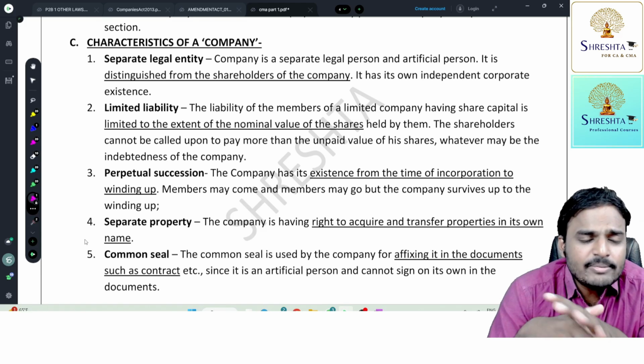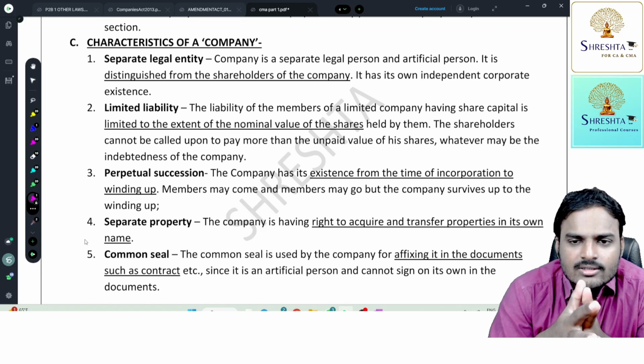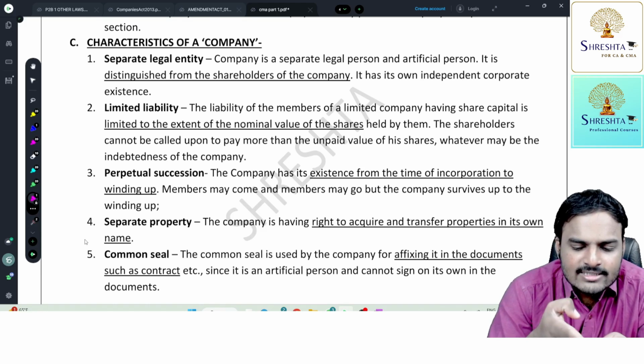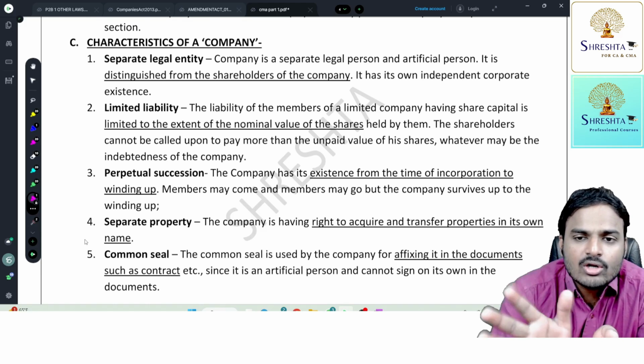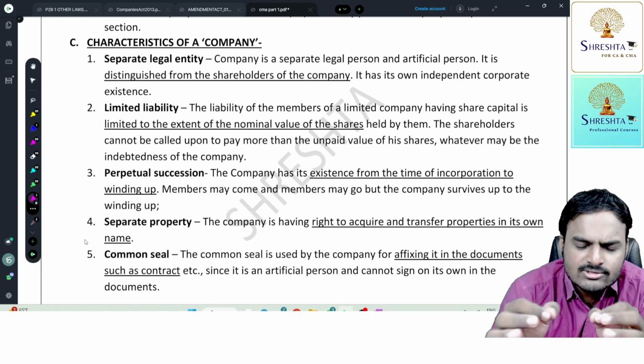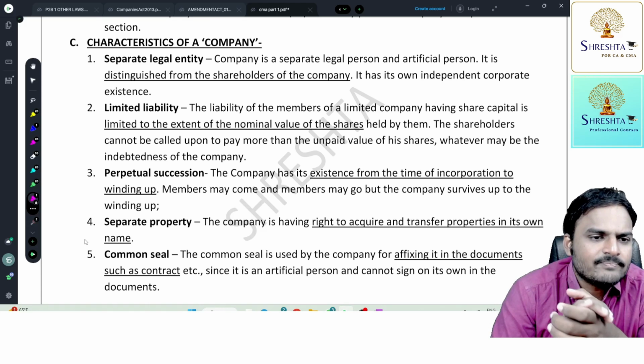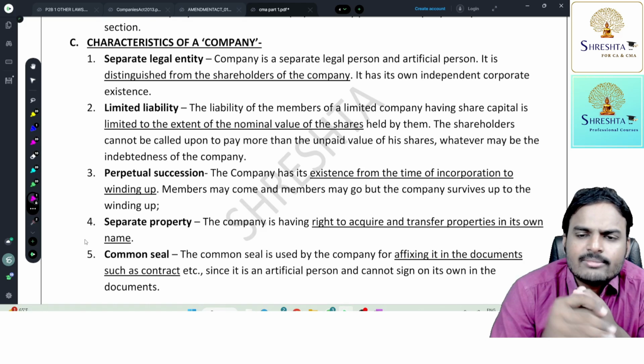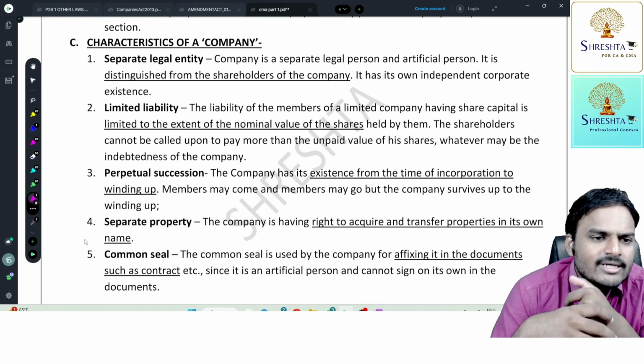So next one, limited liability. So many people will think that the company's liability is limited. It is a wrong answer. The characteristic of limited liability is given to the members of the company, but not to the company. So company always has unlimited liability. Only the members will have limited liability.